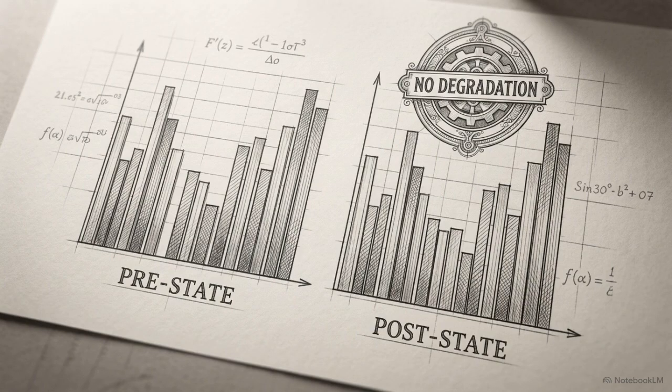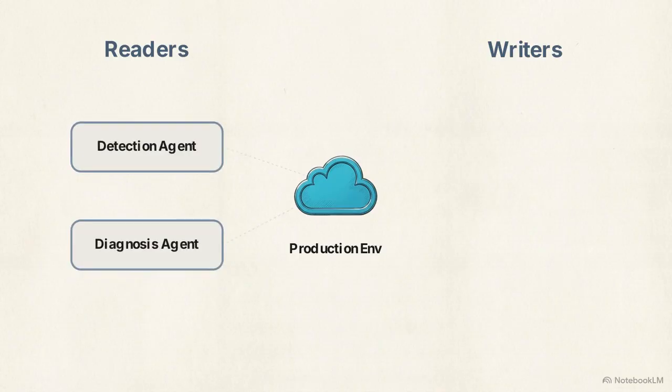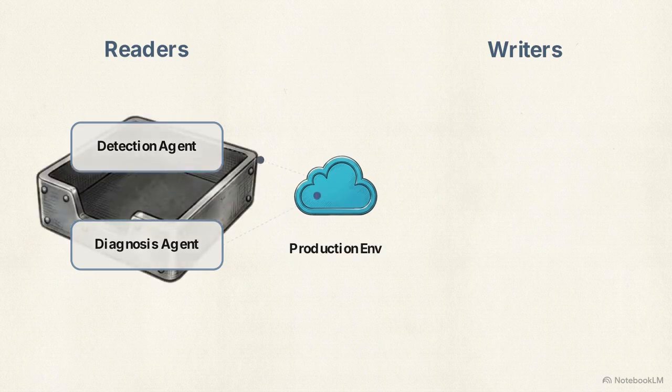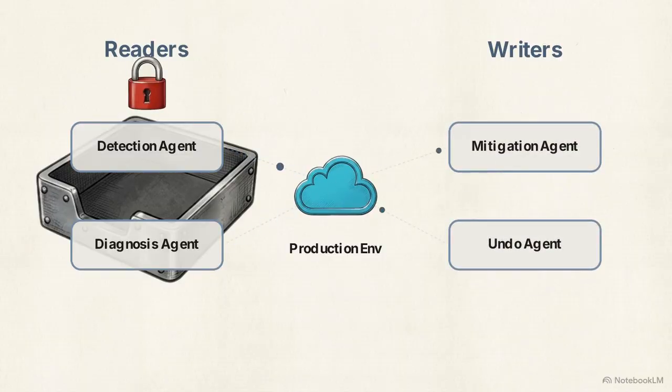than it found it. Stratus divides its intelligence into a deterministic state machine, splitting agents into readers and writers. On the reader side, detection and diagnosis agents monitor telemetry to build a root cause hypothesis. Data flows strictly out of the cloud environment. These reader agents operate inside a sandbox, strictly prohibited from mutating system states. On the writer side, the mitigation and undo agents execute recovery plans. Data flows back into the system as active commands.